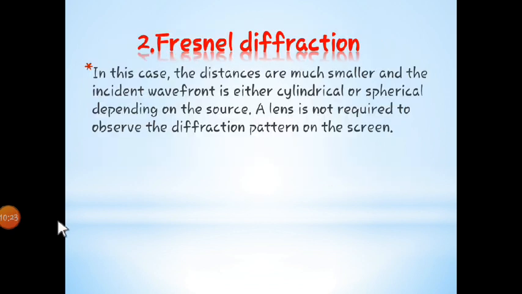Alright, moving towards the next type, which is Fresnel diffraction. Easy to understand, no need to be confused. First point is the distance between source and screen or source and slit is smaller. So we can say this is Fresnel diffraction. And the incident wavefront is either cylindrical or spherical, as it is exactly opposite to Fraunhofer. As plane wavefront is used in Fraunhofer, obviously cylindrical or spherical wavefront, which is remaining, must be used in Fresnel diffraction.